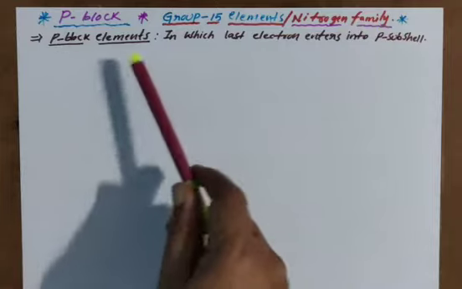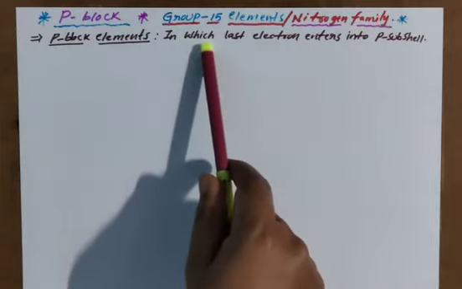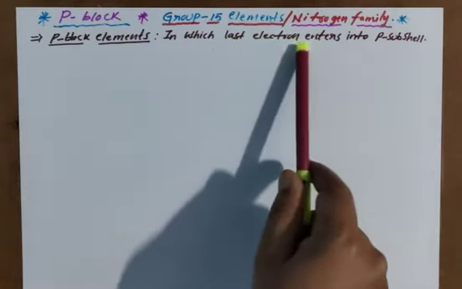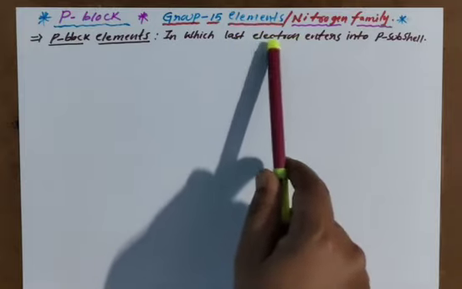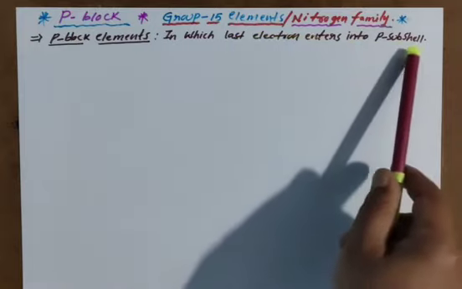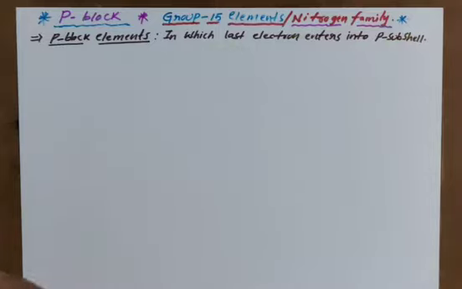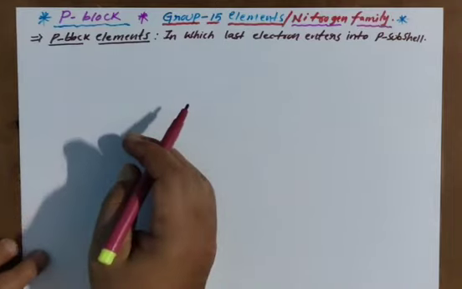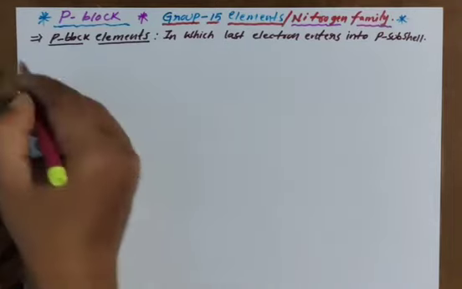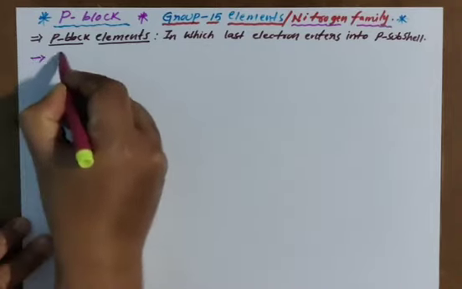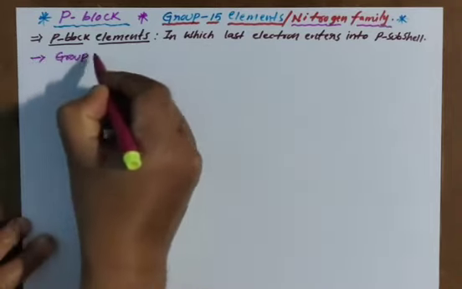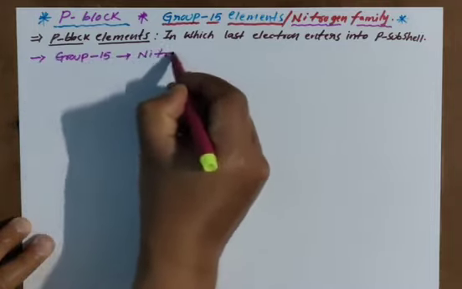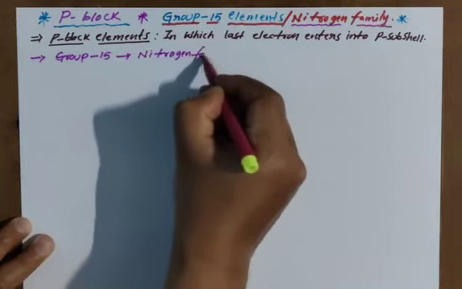So what is meant by p block elements? These are the elements in which the last entering electron, that is the differentiating electron, enters into the p subshell. P block has a total of 6 groups. Today I am going to explain group 15, which we call the nitrogen family.